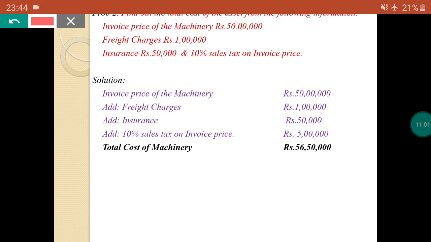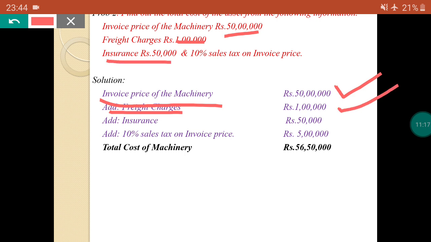The first one is invoice price of the machinery, how much? 50 lakh available here. Next, freight charges, how much? 1 lakh, 1 lakh is available. Next, insurance, add insurance rupees 50,000, yes, available.